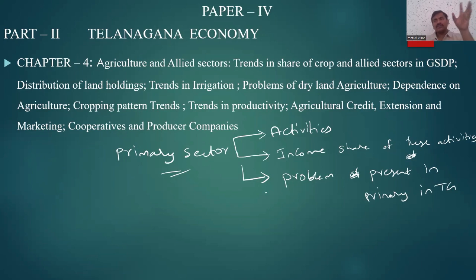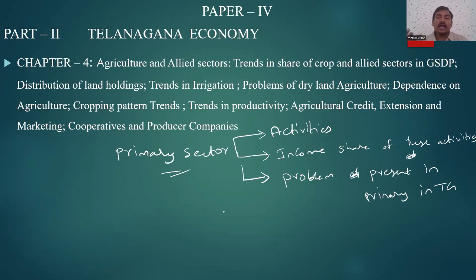Whether irrigation problems, seed problems, fertilizer problems, soil texture problems, or erosion problems, we'll discuss those aspects.